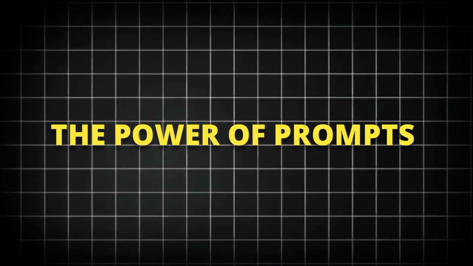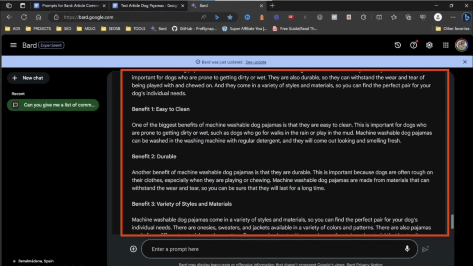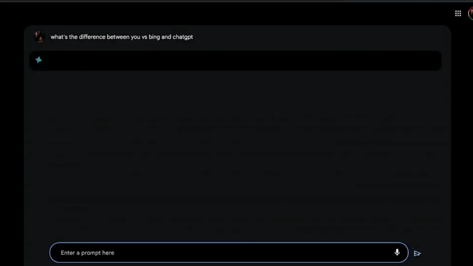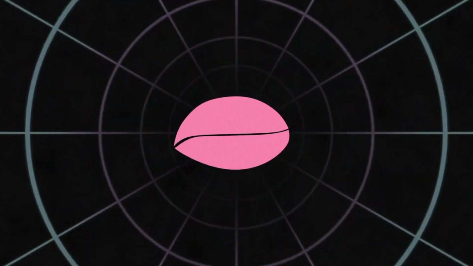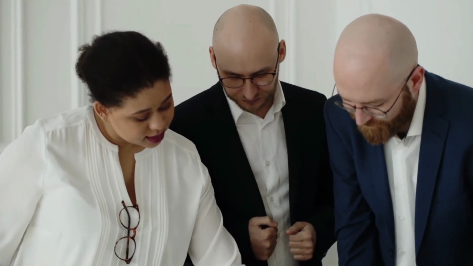The power of prompts. Specificity is key. The magic of Google Bard lies in its ability to respond to your prompts. However, the quality of the output hinges on how specific you are. Instead of a broad request like "write an ebook on making chocolate," hone in on a particular niche, such as sugar-free chocolate delights. The more precise your prompt, the more relevant and valuable the content Bard will generate.